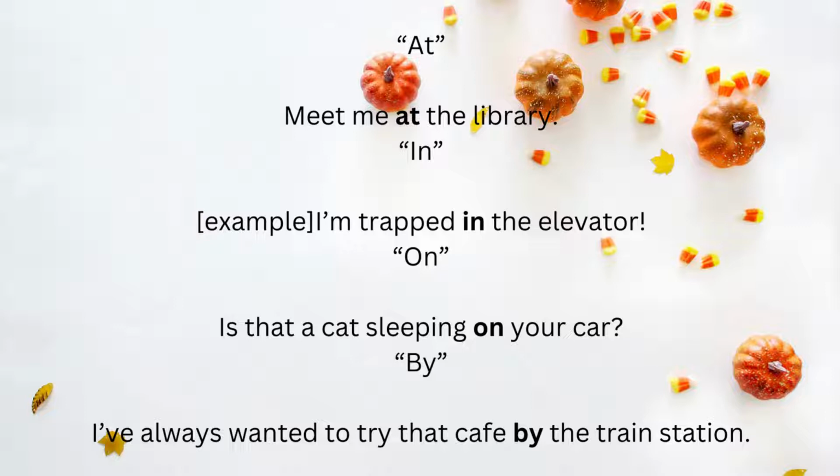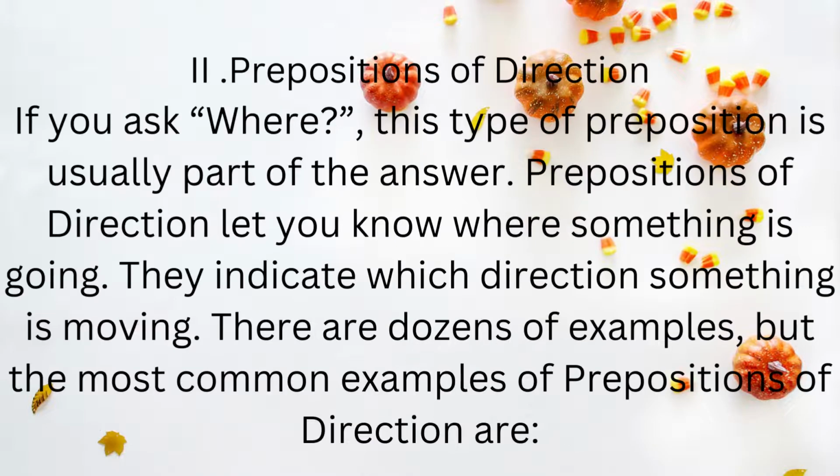The third example: is that cat sleeping on your car? In this, on describes its relationship to the surface. Now the fourth is by: I have always wanted to try that cafe by the train station.